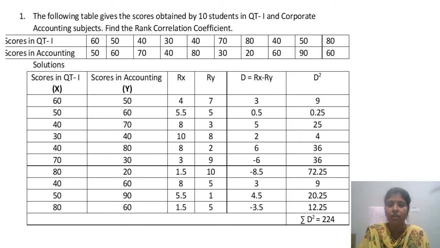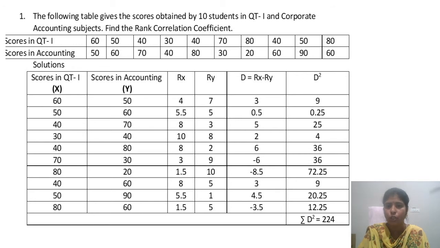Next, 8 minus 3, 5. Square of that one, 25. 10 minus 8, 2. Square of that one, 4. 8 minus 2, 6. Square of that one, 36. 3 minus 9, minus 6. Square of that one, 36. 1.5 minus 10, minus 8.5. Square of that one, 72.25.